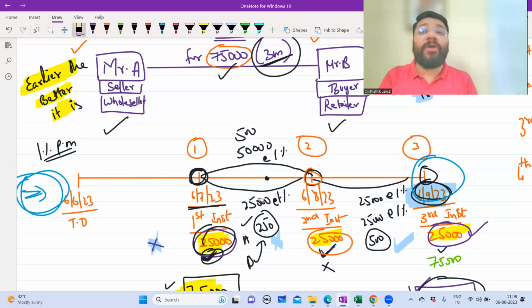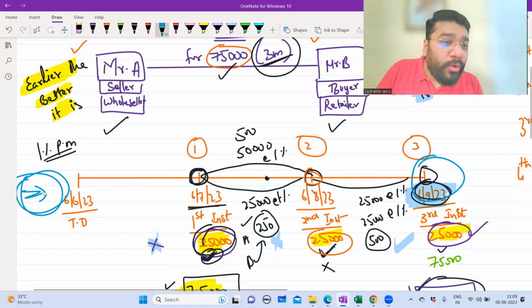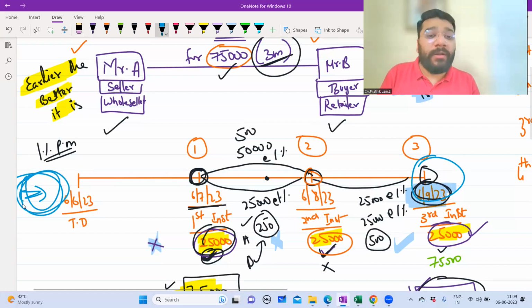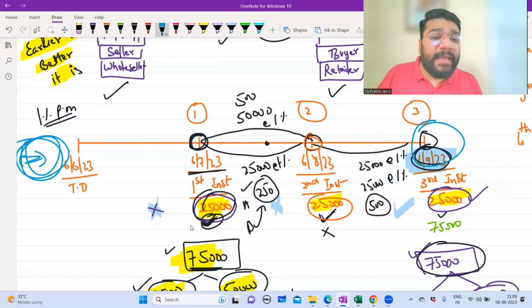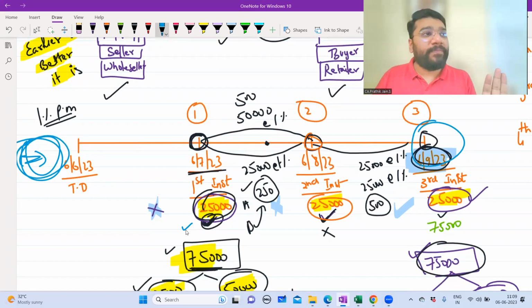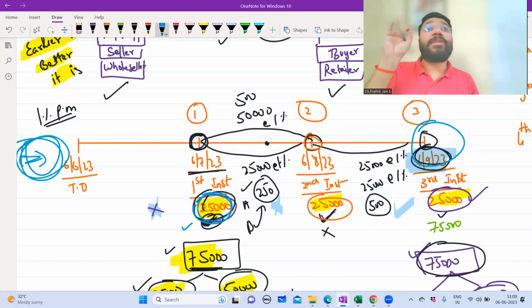And if wholesaler does not offer a credit period, nobody will come and buy from the wholesaler. So wholesaler ought to give the credit. So whenever wholesaler is giving the credit, the benefit is to whom? Retailer. And that benefit is agreed in the contract, and they are okay with this benefit. Which means what? Buyer is saying that if you make the 25,000 payment here, I'm okay. So this 25,000 rupees, what seller is receiving, he will invest this money somewhere and earn interest on this 25,000 rupees. Now the buyer will have additional 50,000 rupees now.